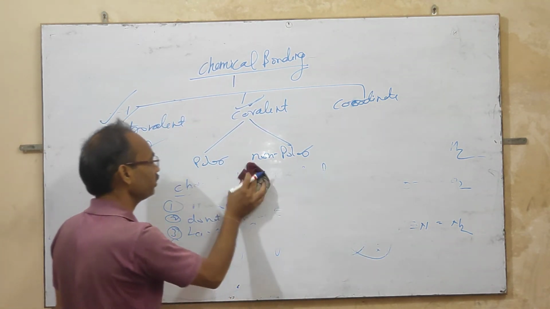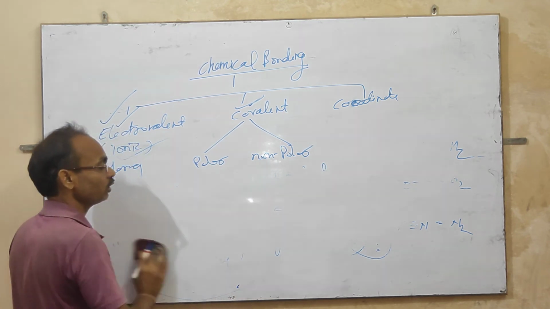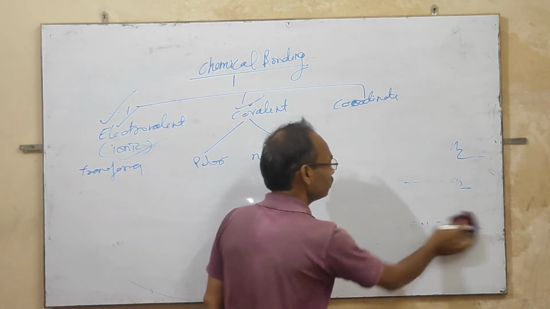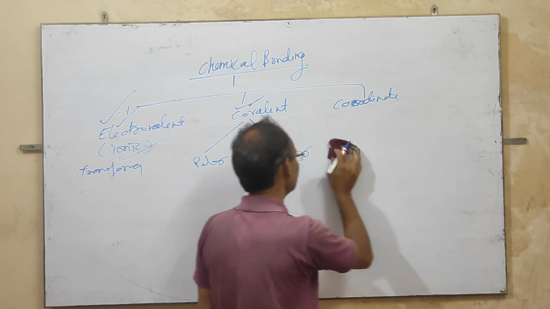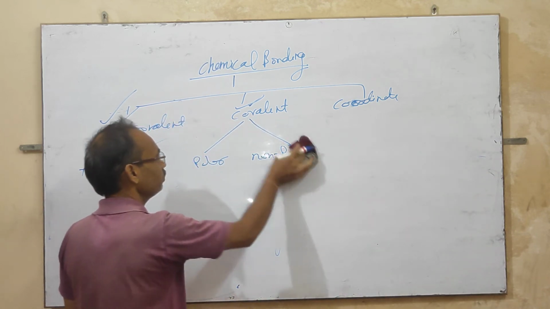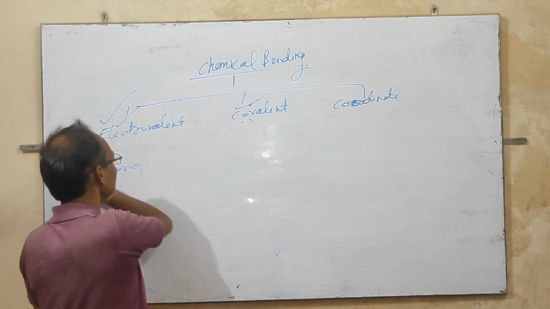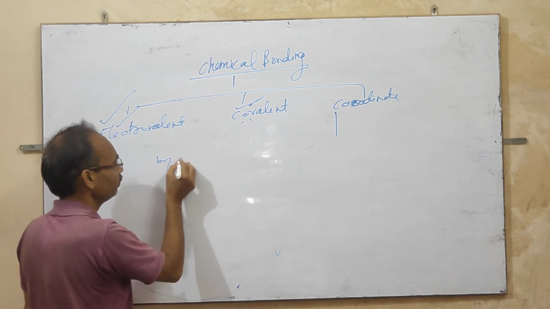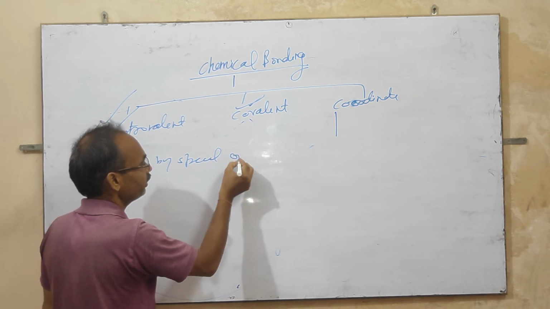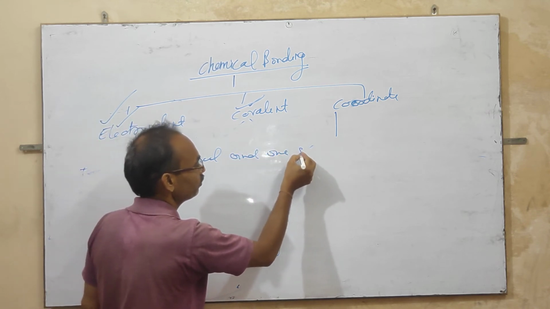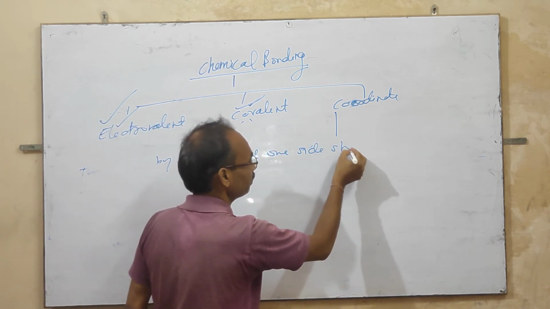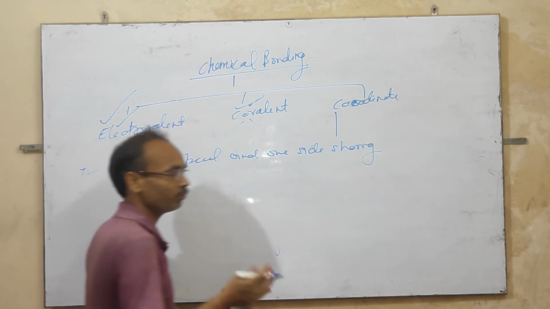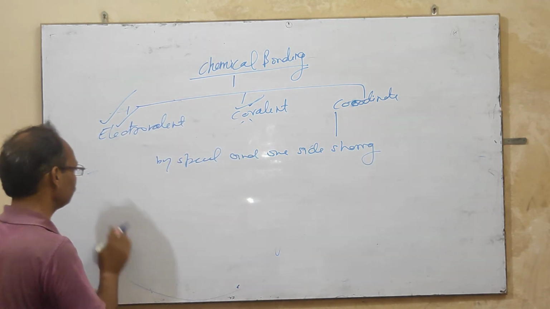Now the coordinate bond. It is the third type of bond in which special sharing is done. In the coordinate bond, the sharing is one-sided; it is not shared by both elements.